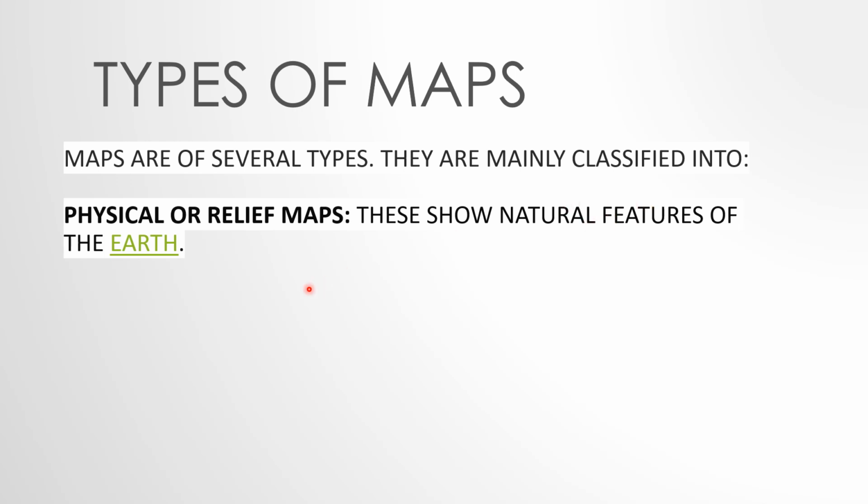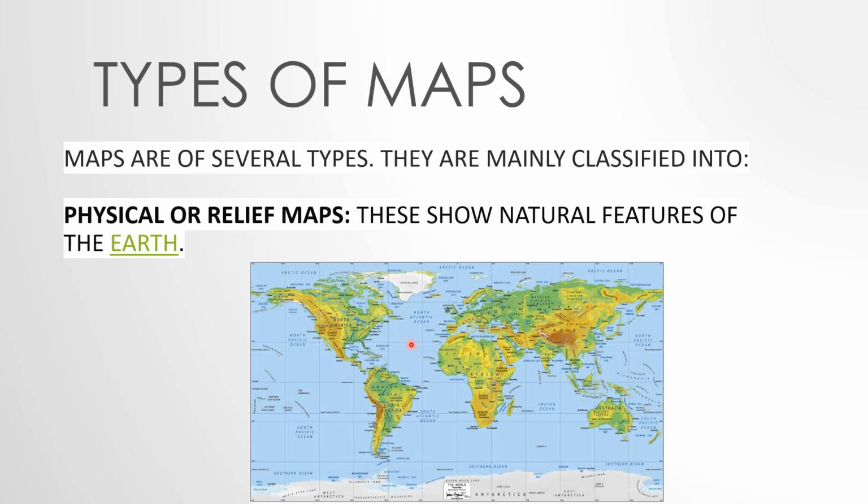Oceans, right? So here in the map we can see, look, the brown color represents the mountain area, okay, and green represents what? Forest area or plain area, right? Blue is ocean. So here you can see we cannot actually see any cities, right?